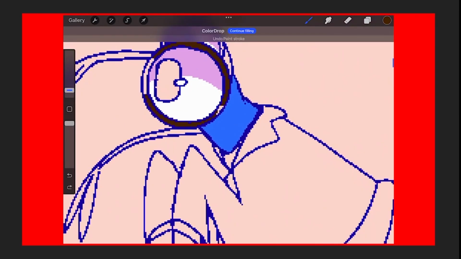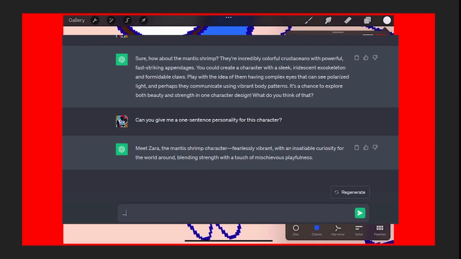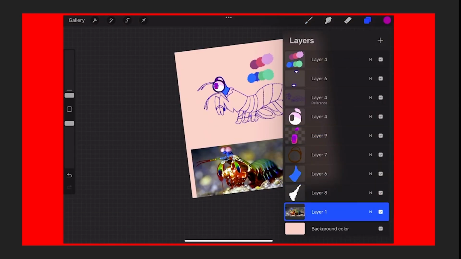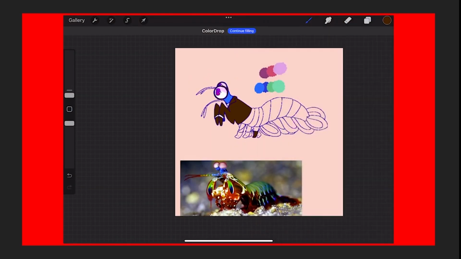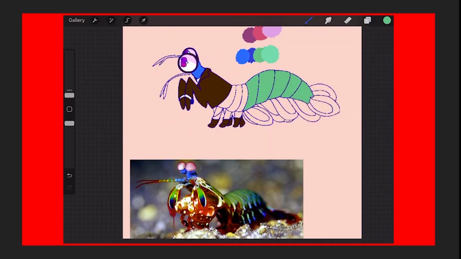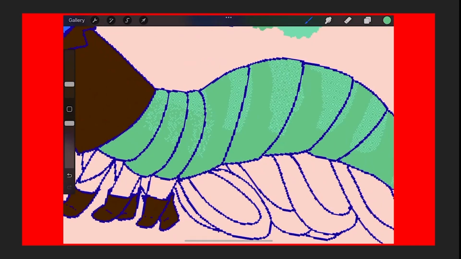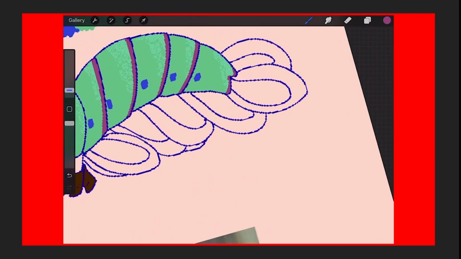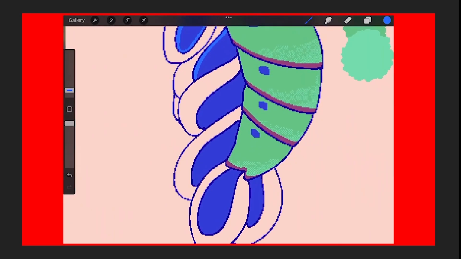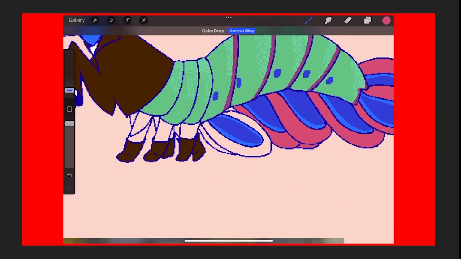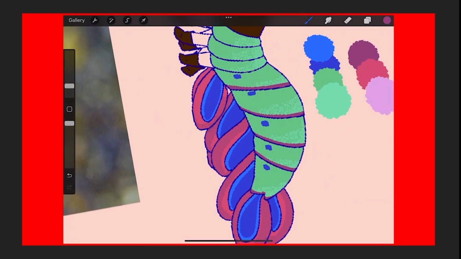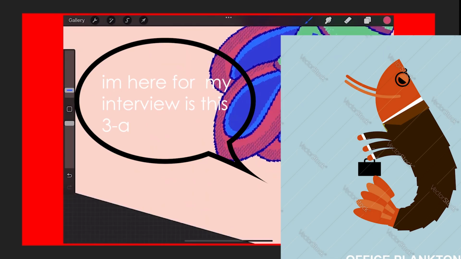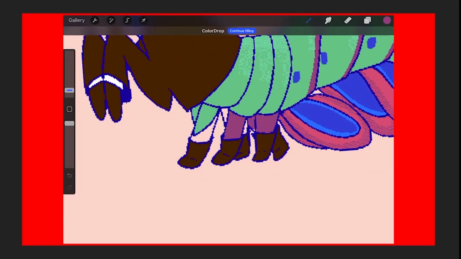Now I really didn't want this shrimp to be wearing anything, but I asked for an outfit and some accessories anyways. It suggested a suit? A suit? On a mantis shrimp? Why? And for accessories it suggested goggles that mimic the structure of a mantis shrimp's eyes, providing both style and enhanced vision, gloves with extendable retractable claws inspired by the real animal's formidable appendages, ankle boots that resemble a mantis shrimp's powerful tail. Goggles sounded cute honestly, but gloves? Boots? Why would a shrimp wear gloves and boots and a suit, and where would they even find them in their size? Like, I need to know the answer to these questions.